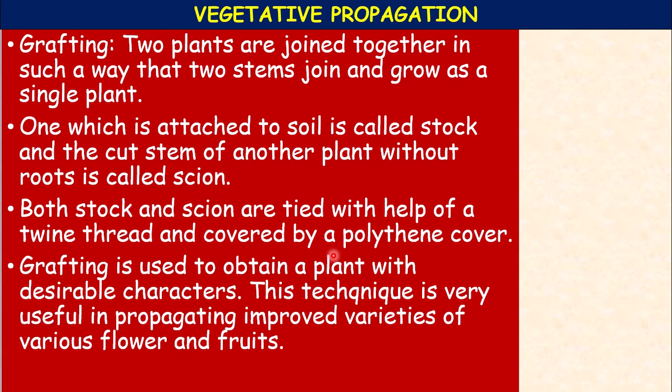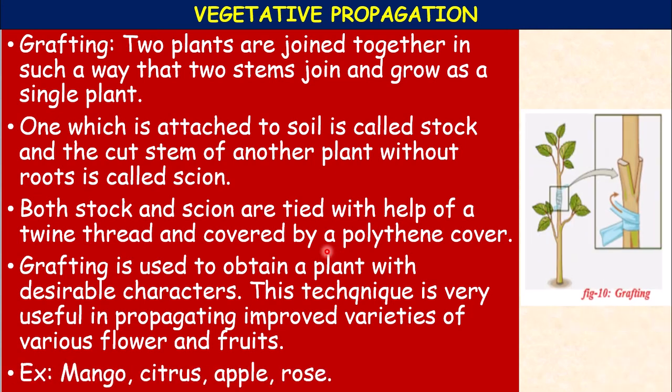Grafting is used to obtain a plant with desirable characters. This technique is very useful in propagating improved varieties of various flowering, flower yielding and fruit yielding plants, such as mango, apple, rose. This is grafting. You can see here the rootstock and the scion. The bud portion which is attached to this is called the scion.